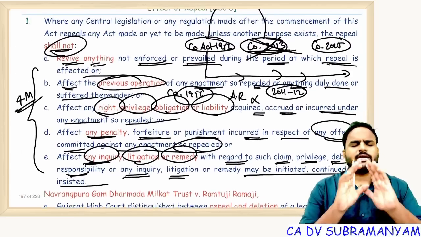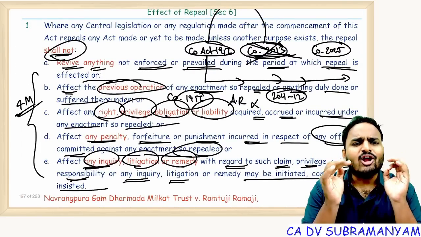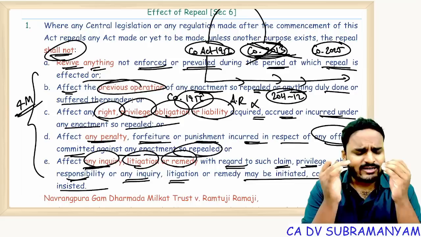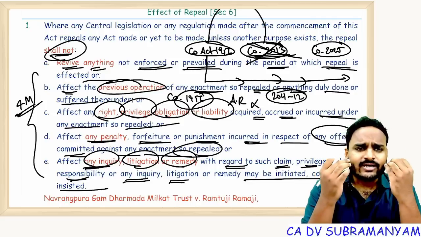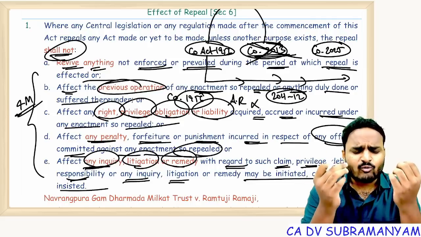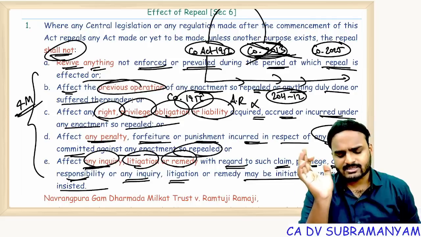5 points. It will not revive previous laws. It will not affect previous operations. It will not affect rights or obligations. It will not affect any penalty or punishments. It will not affect any inquiry, litigations, remedies. That's it.